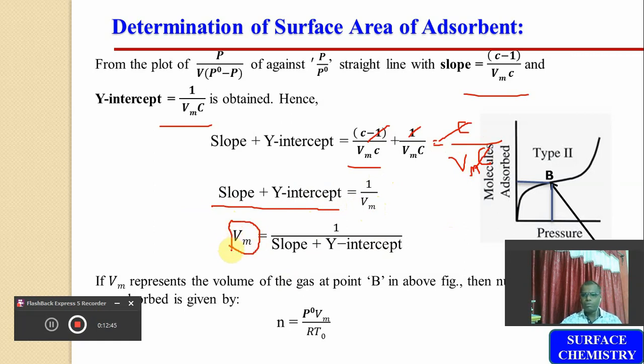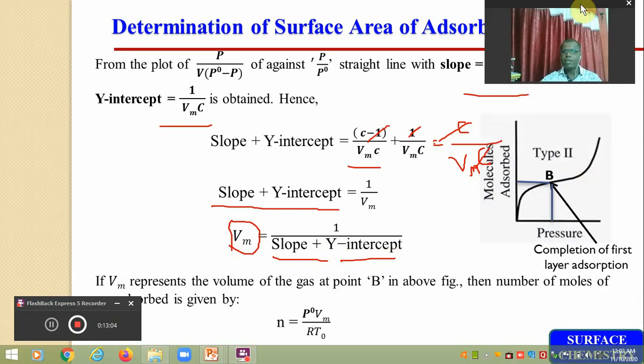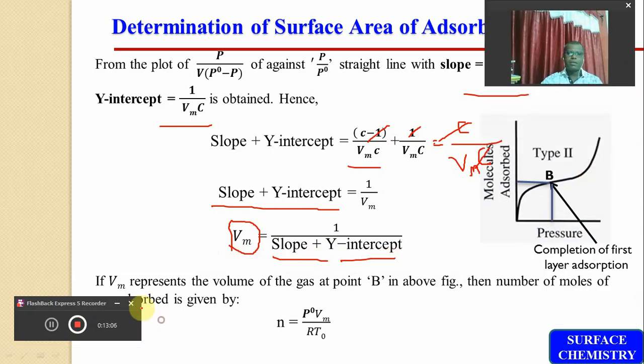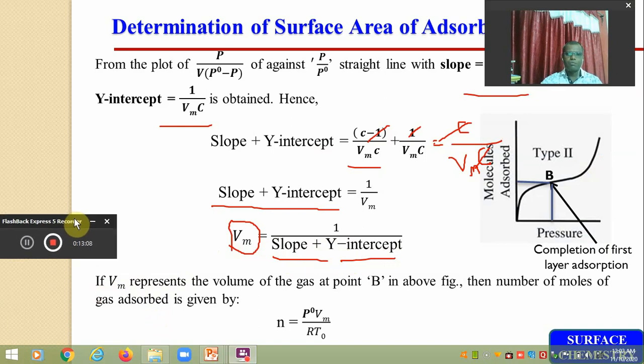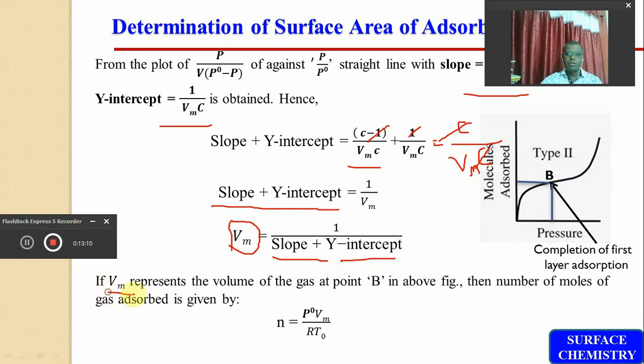This is the volume of gas required for the formation of a single layer on the surface of the adsorbent, and this volume can be used to calculate the surface area of the adsorbent. So here, take the reciprocal of the sum of the slope of this line and the y-intercept of this line. From this we can calculate the value of Vm. Here this Vm represents the volume of gas at point B.